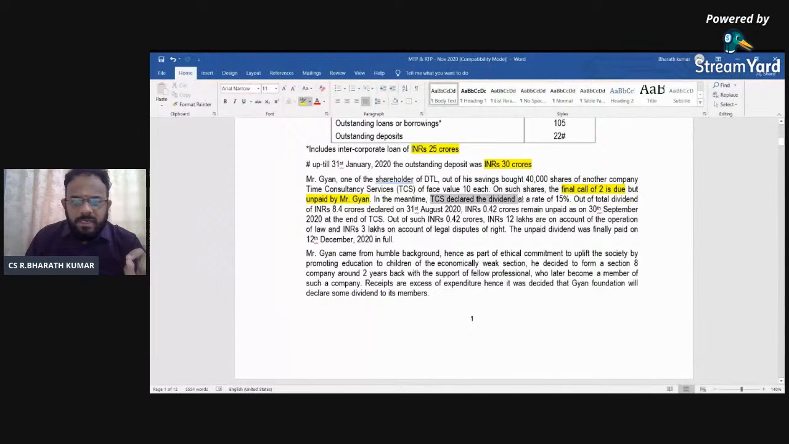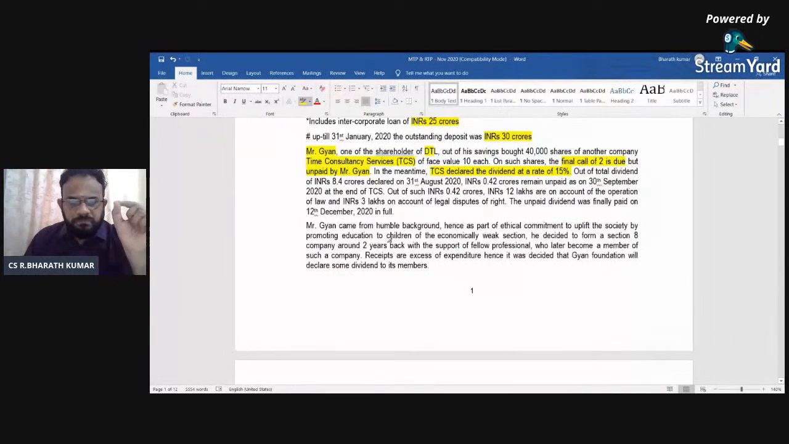TCS declared a dividend at the rate of 15% only. Where TCS is coming in, see the point. Gyan is one of the shareholders of DTL. So three parties are involved now. Mr. Gyan is the shareholder of the company called DTL, and he bought the shares of another company called TCS. So TCS declared a dividend at the rate of 15% because they also have a perspective on that. So there are various amounts that they are declaring at each particular point of time. That is again one part of it.